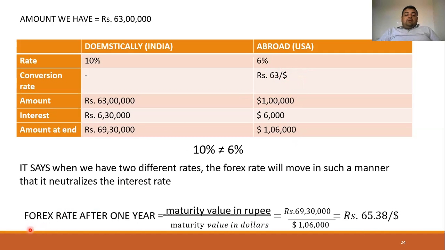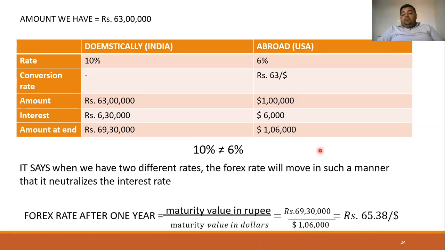There is a formula to calculate the forex rate after 1 year. It must be equal to the maturity value in rupees upon the maturity value in dollars, if we are discussing INR and USD. But if we are discussing two different currencies, then the formula will be maturity value in currency one upon maturity value in currency two. So the formula is always dependent upon the currencies which you have taken. Here it is 69 lakh 30,000 upon 1 lakh 6,000. So the rate has become 65.38 after 1 year.